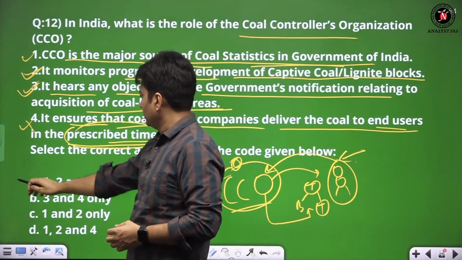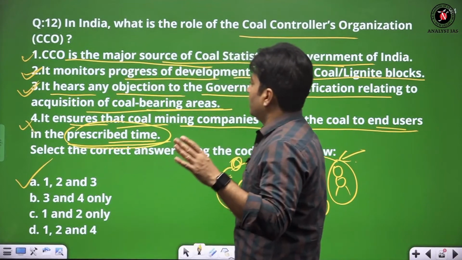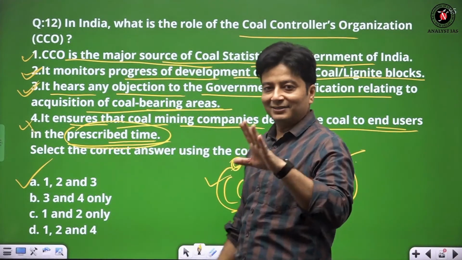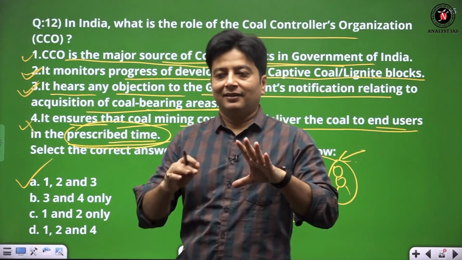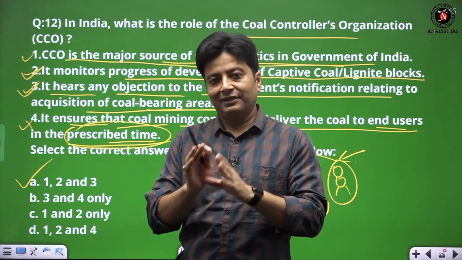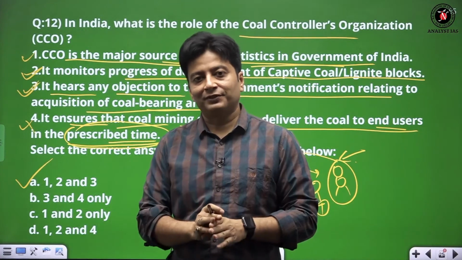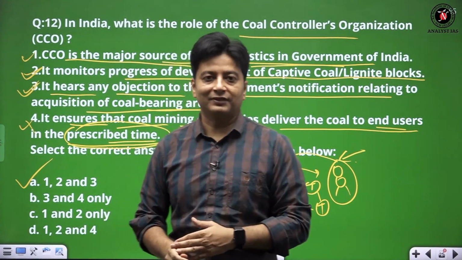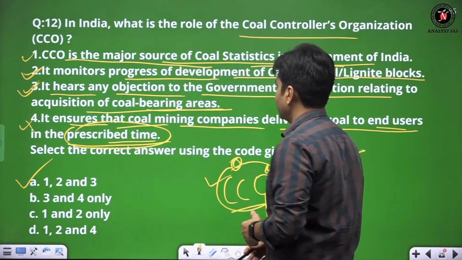It is also correct. I hope that it is fine. It is not part of the legal professional thing. It is not part of the conventional polity topic. It is not part of the constitution, but it is of course part of governance as well as current affairs.